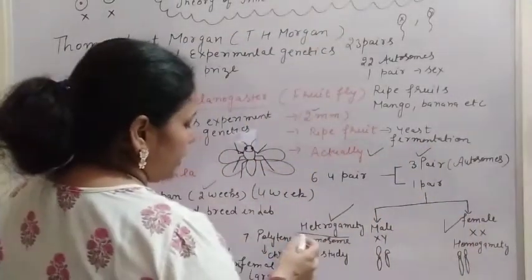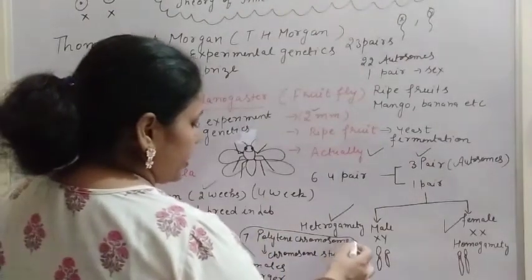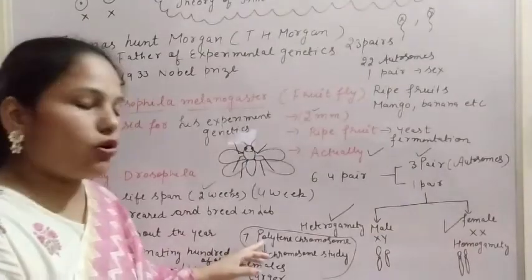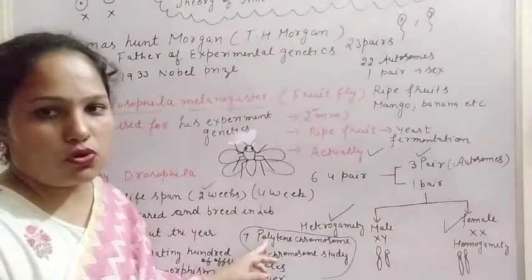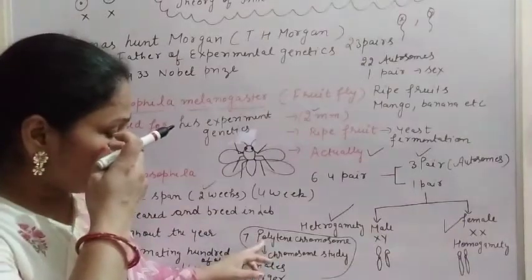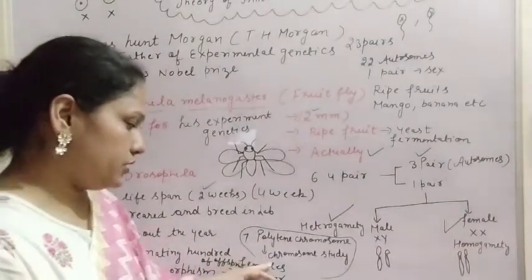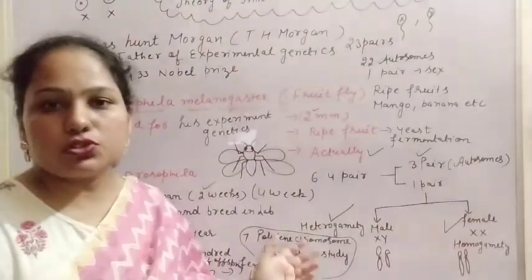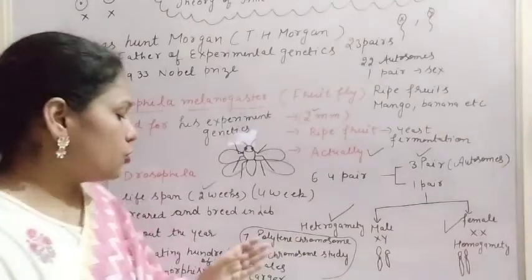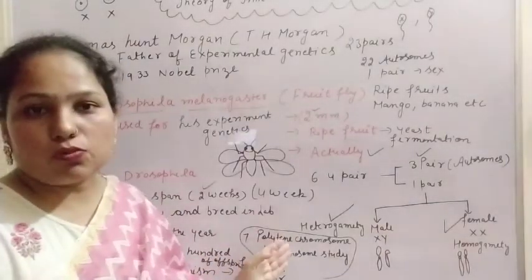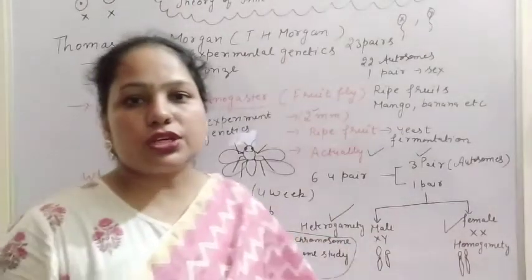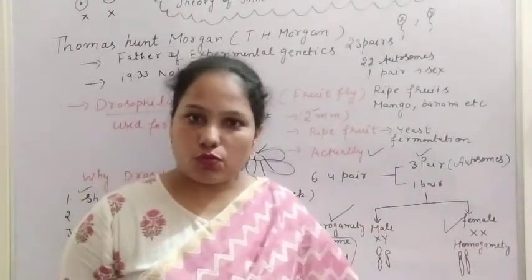The very important thing is the polytene chromosome present in the salivary gland of Drosophila. What is this polytene chromosome? It is used to study most of the chromosomal disorders, or we can say chromosomal mutations. Chromosomal mutations means a change in the base sequence of the chromosomes.